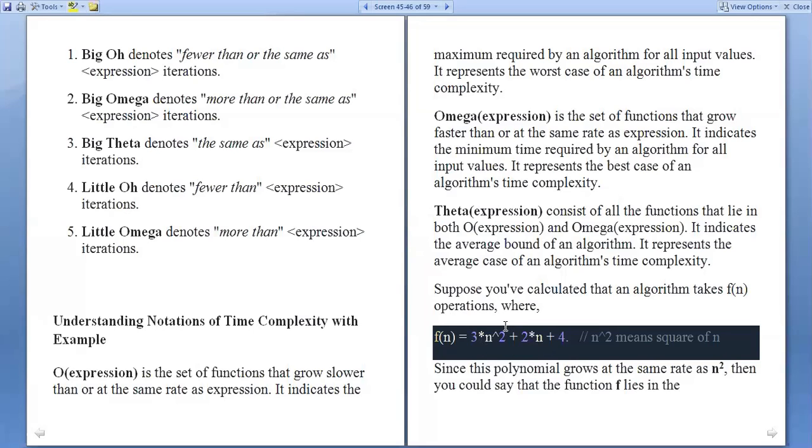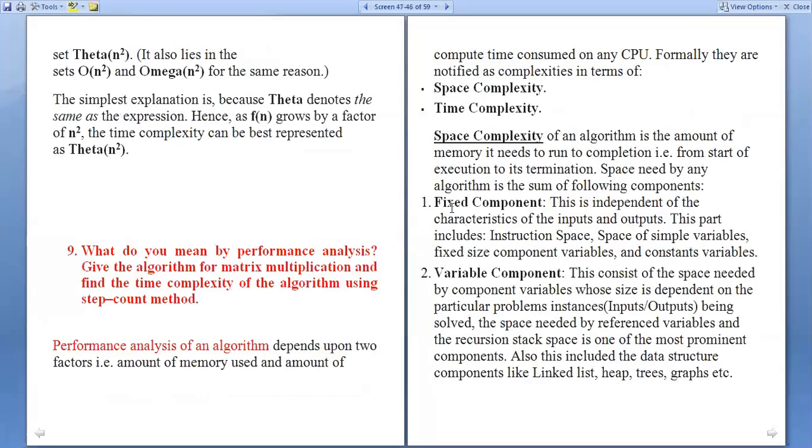Constants we need not consider, so the 3 and the 2 are not taken into account. Then you could say that the function f lies in the set theta of n². That is also in big O of n² and omega of n². Depending on the polynomial expression, the highest power will be considered.